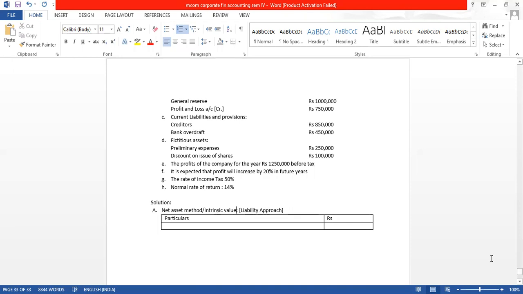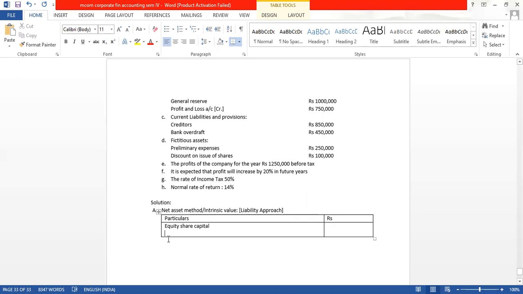From the liability approach, how do we find the net asset, or intrinsic value?